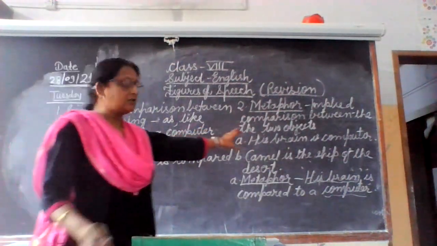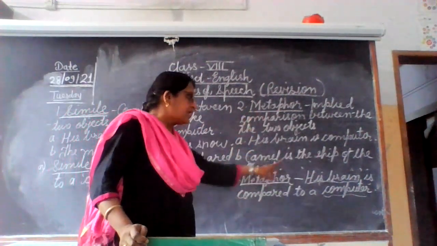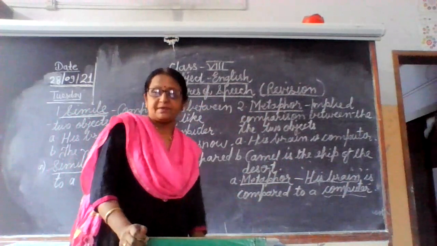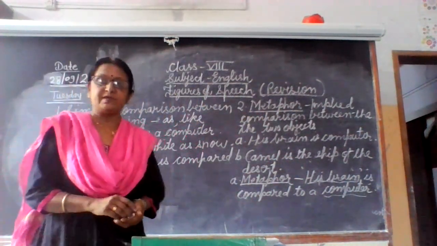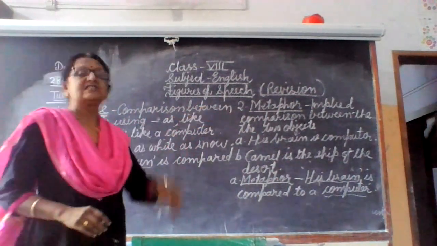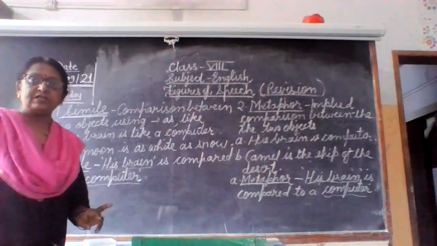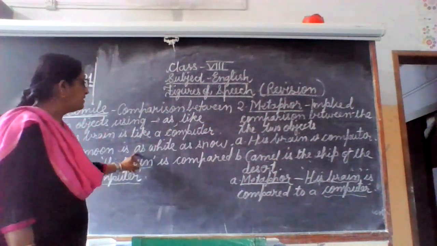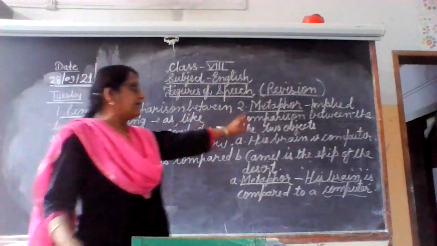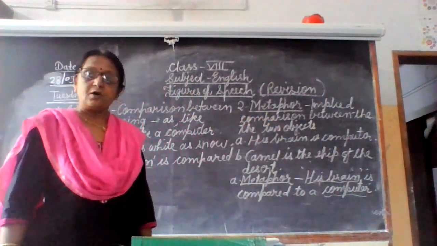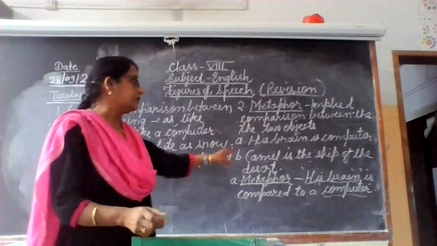So here also, see the pattern: you have to write it as a metaphor, and then his brain is compared to a computer. You have to explain, as the question is name and explain the figure of speech. So don't get confused over simile and metaphor. Simile means comparison between two objects using the words as and like. So wherever you see as and like words, that is simile. And metaphor is an implied comparison between two objects, a direct comparison between the two objects.